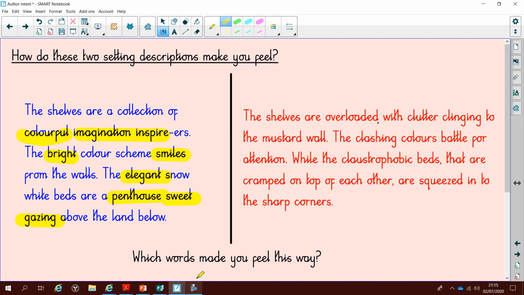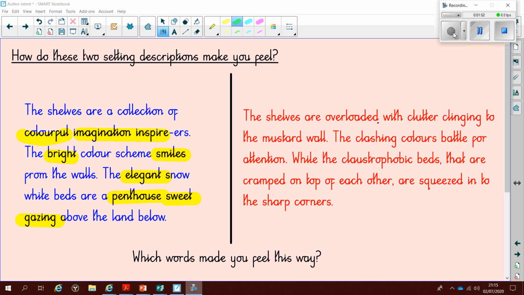Let's have a look at the next paragraph, see how that makes you feel. The shelves are overloaded with clutter, clinging to the mustard wall. The clashing colours battle for attention, while the claustrophobic beds that are cramped on top of each other are squeezed into sharp corners. How does that make you feel? What words make you feel that way? Again, pause the video and have a think about it.